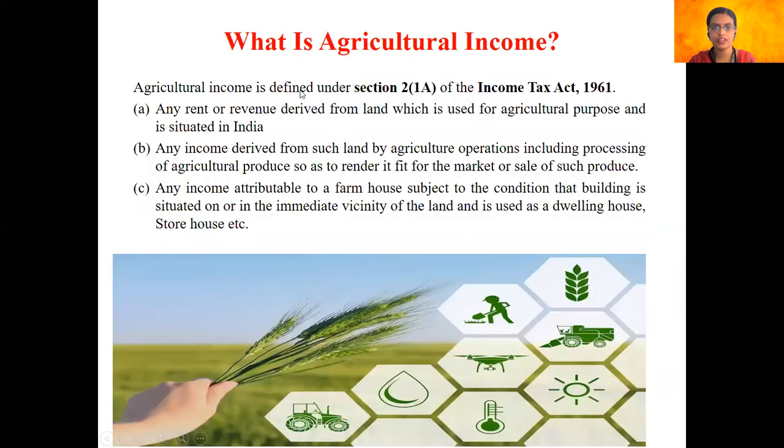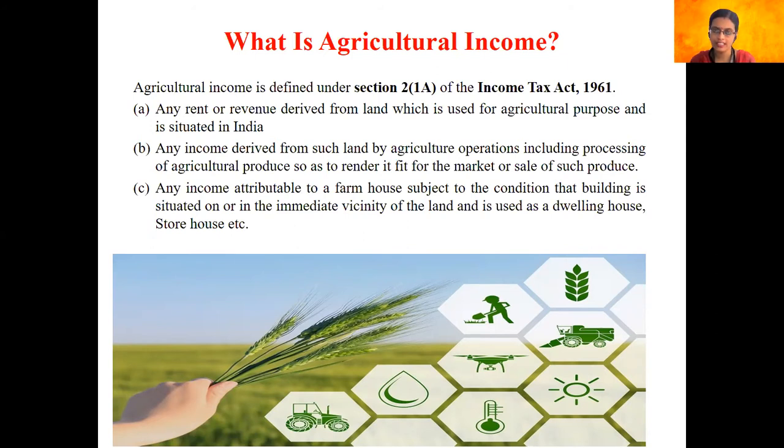So first, let us try to understand what we mean by agricultural income. Now, whatever we learn in taxation goes according to the Income Tax Act 1961. Similarly, the definition of agricultural income is also provided under the Act of 1961 under Section 2, subsection 1A.